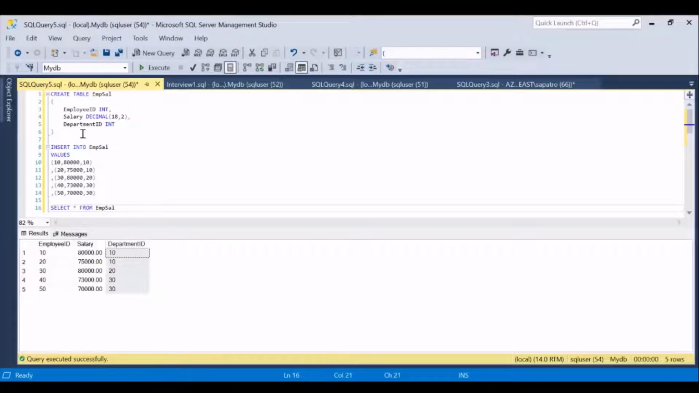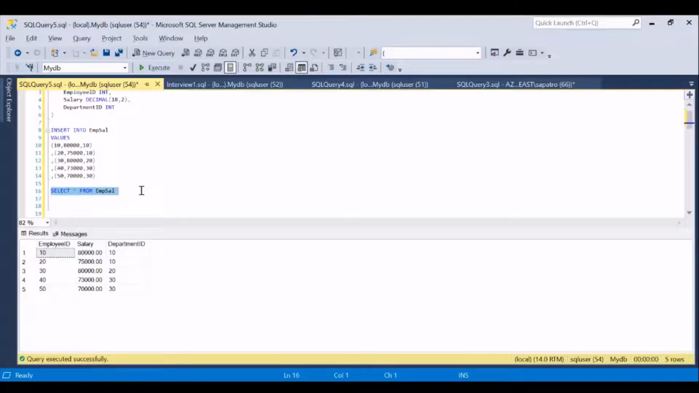So let's understand the table. I've created a table called empsal, employee salary, which has employee ID, salary, and the department ID. Now I've inserted a few values here. If I do a select star from employee salary, you can see the following information: department ID, salary, and employee. The initial problem statement is to find out the second best salaried employee in the company, irrespective of the department. Now let's try to solve this problem statement.